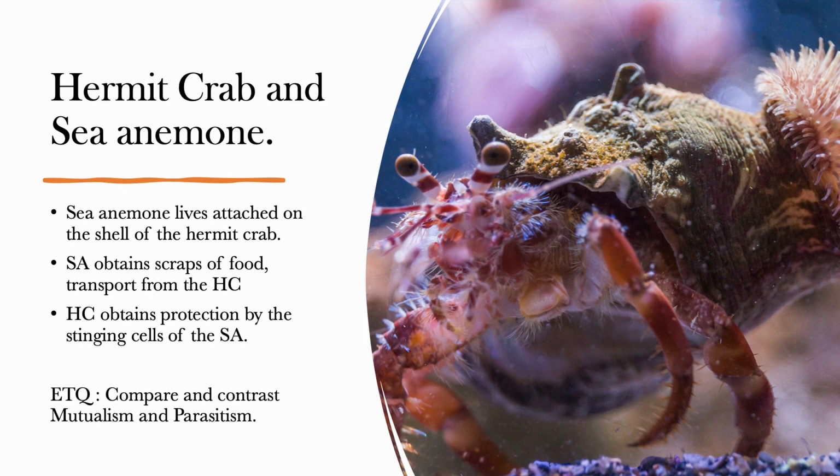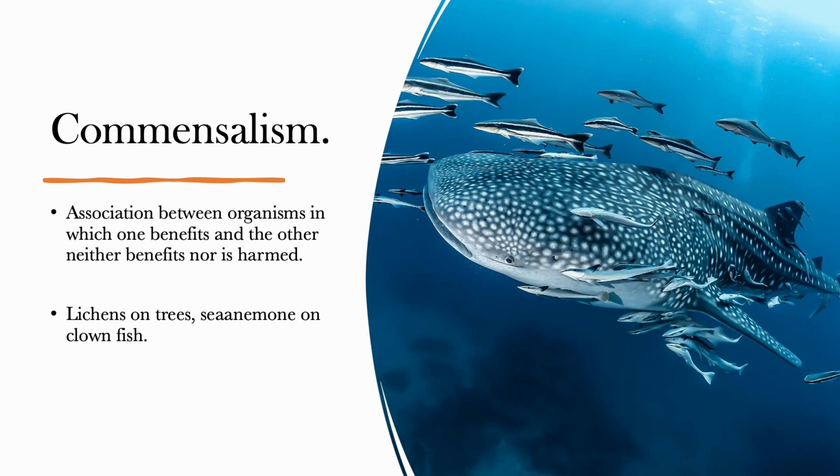Okay. Commensalism. Commensalism is a close association between organisms of different species in which one member benefits while the other member neither benefits nor is harmed. Examples are lichens on the bark of a tree and the sea anemone on a clownfish. Now, commensalism is a close association between these two organisms, but they have to be of different species. And one has to benefit.